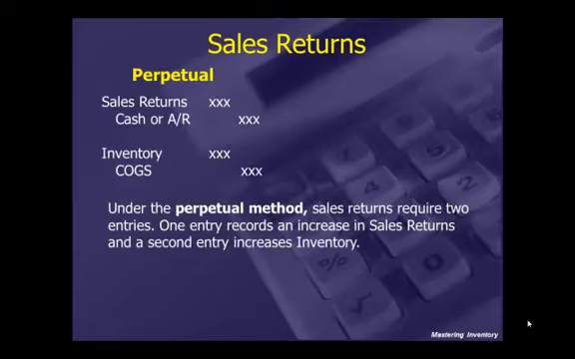Sales returns. Using perpetual, a sale return is a contra sales account, so we debit sales returns and we credit cash or accounts receivable. We also have to have a second journal entry where we debit inventory, because the item coming back, or items, will go back into inventory as long as it's in usable form and we can resell it, and we credit cost of goods sold.